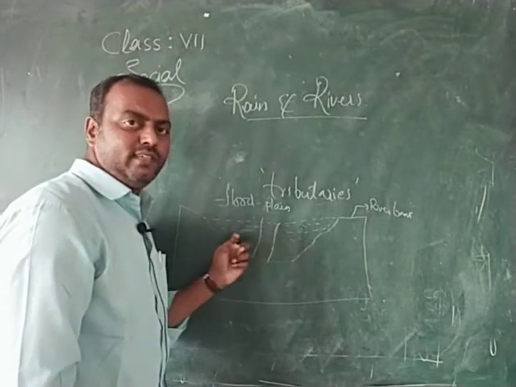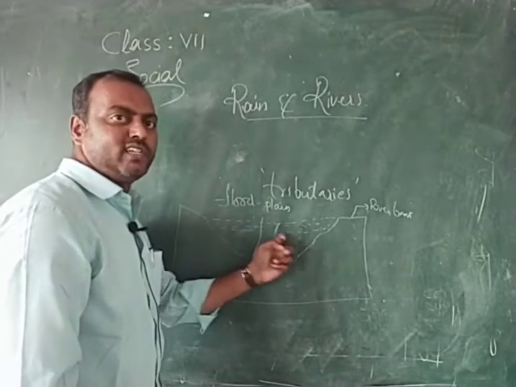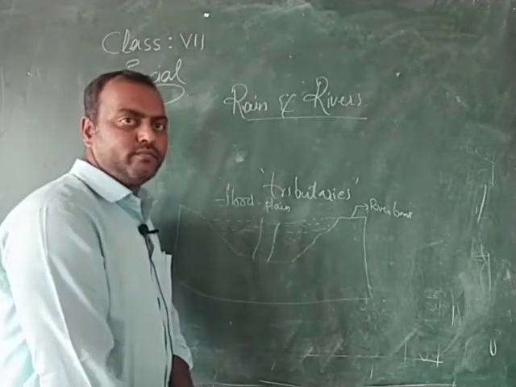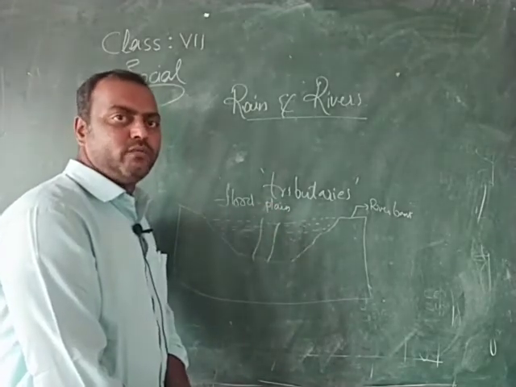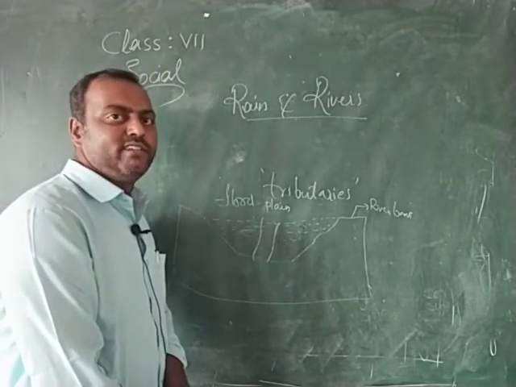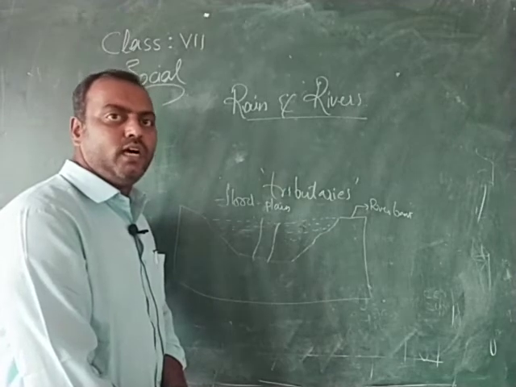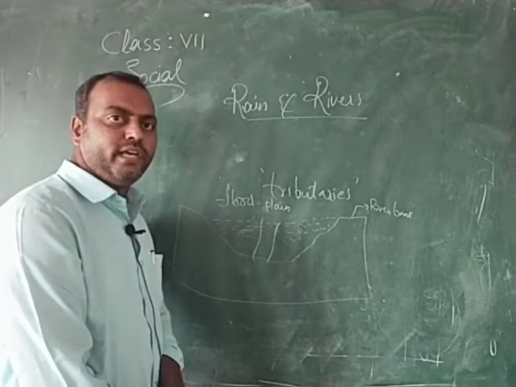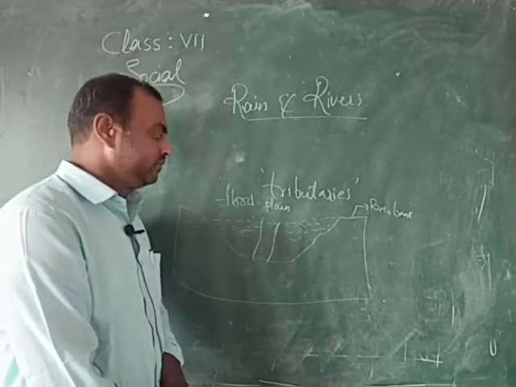The treeless area which is covered with sand and gravel is called the floodplain. All the rivers have their floodplain. River Godavari has its floodplain, River Krishna has its floodplain, River Ganga, Brahmaputra, and all the major rivers flowing across the country have their floodplains.